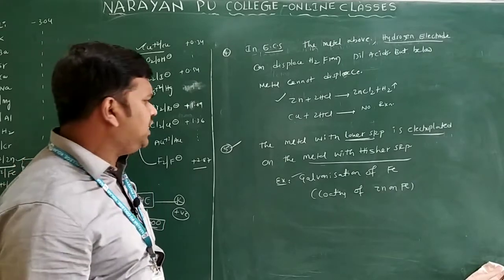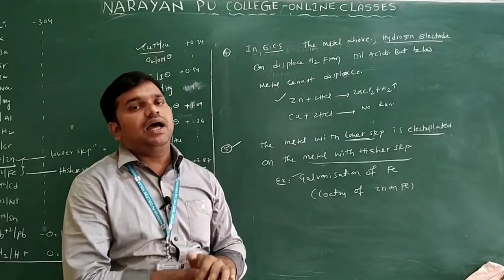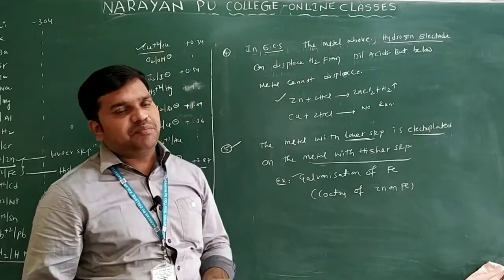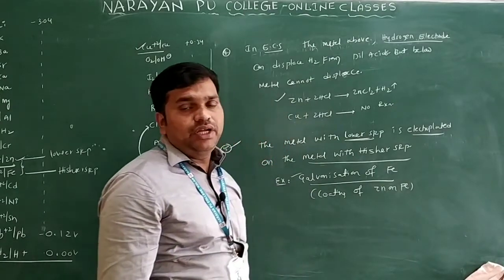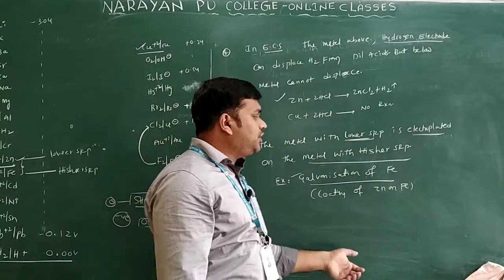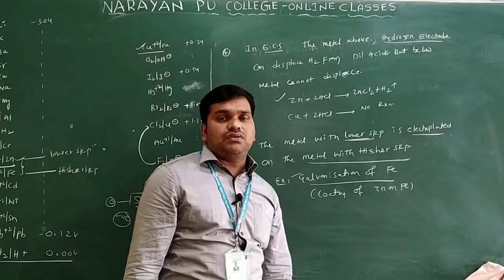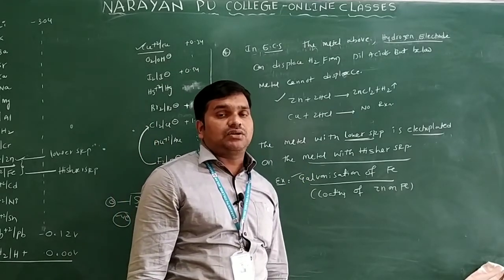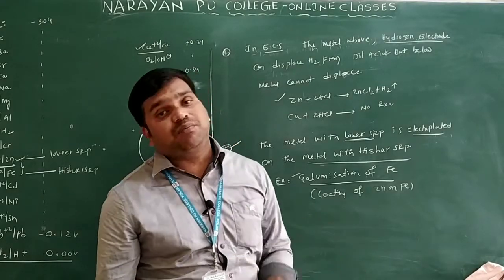Same concept we are applying here. So zinc having lower SRP is electroplated on the iron with higher SRP. The process we are calling as galvanization of iron. So what is galvanization of iron? Coating of zinc on iron. So this is also one of the applications of the electrochemical series. Simply, lower SRP metal is electroplated on the higher SRP value metal.